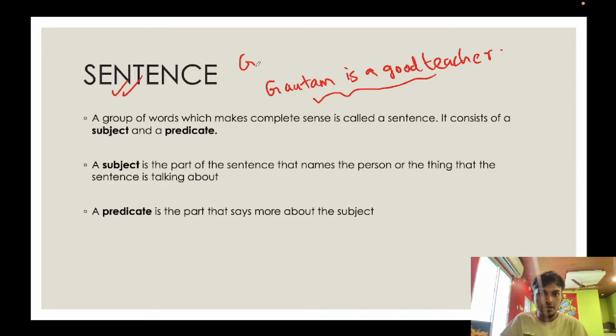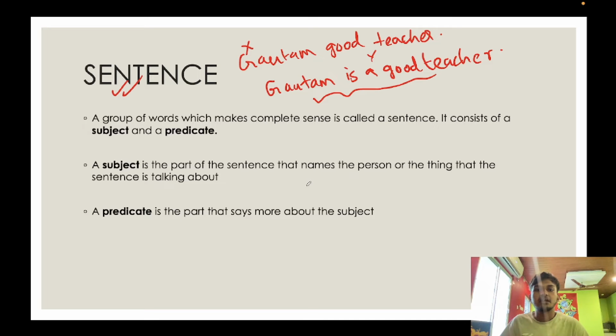For example, Gautam, good teacher. When you see this, you may understand what I'm trying to convey, but does this make complete sense? Okay, I can say that Gautam is a good teacher. I can mean that Gautam is not a good teacher. I don't know what I'm trying to say, right? So this does not make complete sense. And therefore, this is not a sentence.